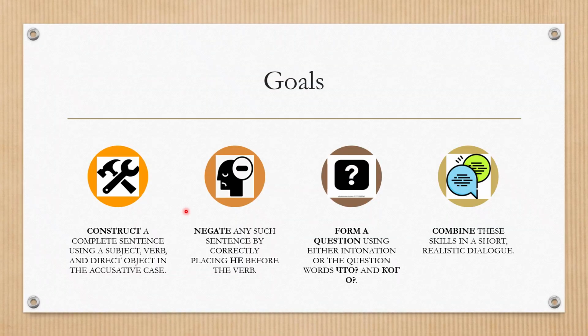Second, negate any such sentence by correctly placing не before the verb. Third, form a question using either intonation or question words like что, кого, как, где. Last, combine these skills in a short, realistic dialogue.